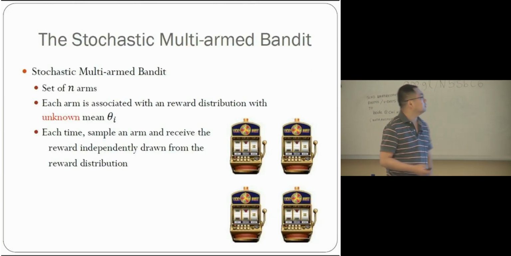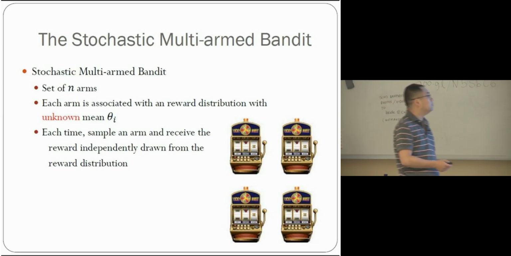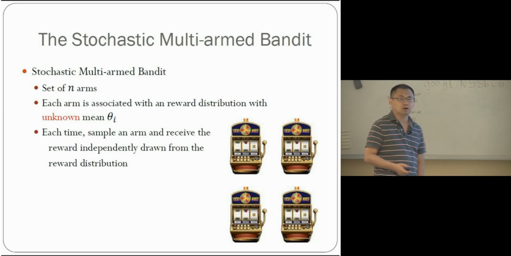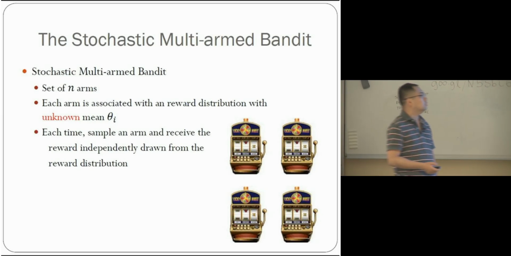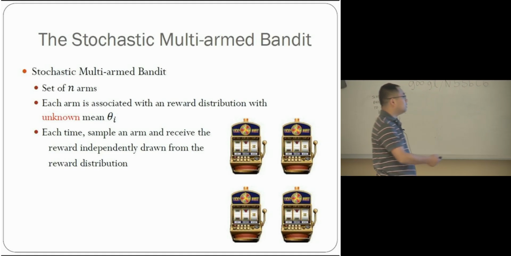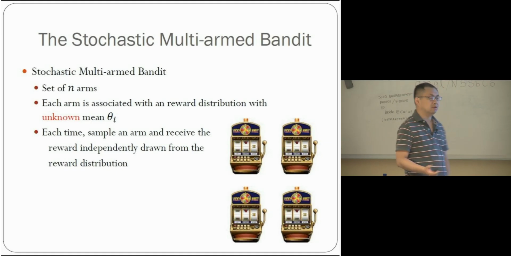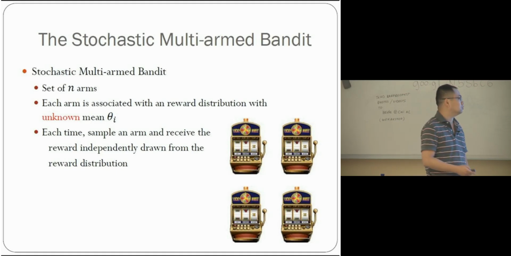So we consider the standard stochastic multi-arm bandit setting where we have n bandit arms, and each arm is associated with an unknown reward distribution with unknown mean. We call it theta_i, and each time we can adaptively choose an arm and get a sample IID from the corresponding distribution.